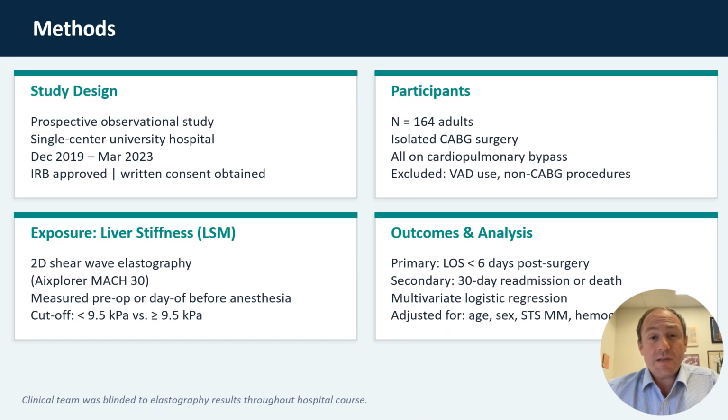So this was a prospective observational study at a single-center university hospital. The exposure of interest was liver stiffness as assessed by ultrasound elastography, which was obtained prior to the induction of anesthesia. The participants were 164 patients who underwent isolated CABG. All were on cardiopulmonary bypass. Patients were excluded if they were undergoing a non-CABG procedure or had a ventricular assist device. The primary outcome was hospital length of stay less than 6 days, and the secondary outcome was 30-day readmission or death.